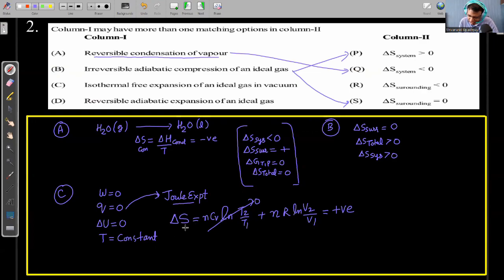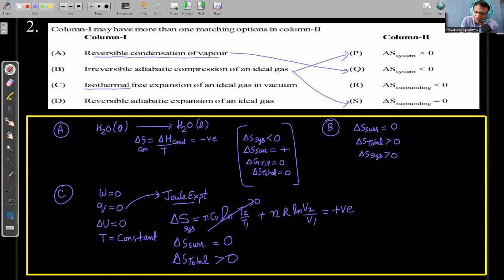They can ask what happens to the entropy of the surrounding in free expansion. In surrounding there is no exchange of heat energy, so Q surrounding is 0, so entropy of surrounding is 0. So what about entropy of universe? Since it is an irreversible process, entropy of universe is going to increase. So for the third option, they have mentioned isothermal free expansion.